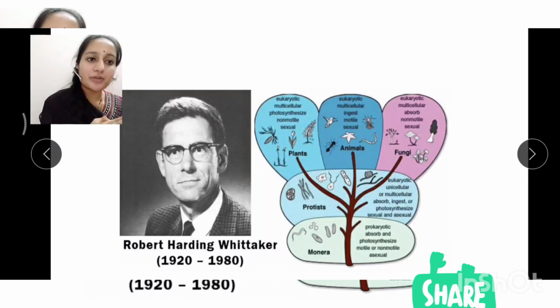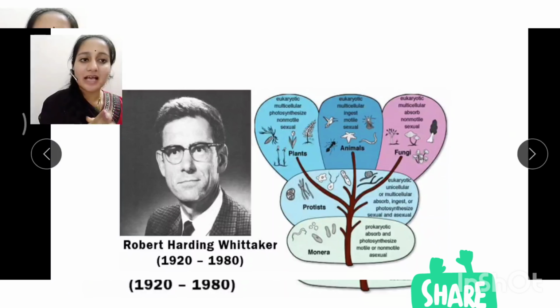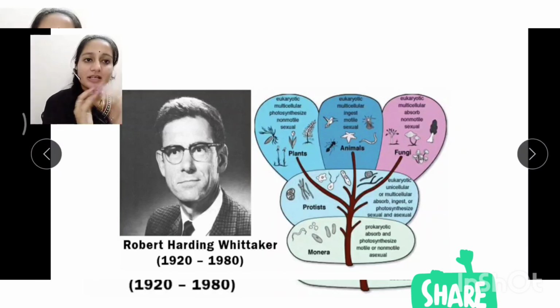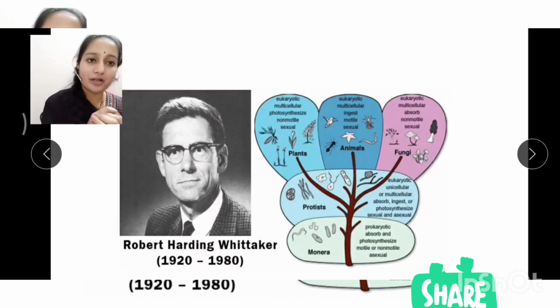And next we have plants, animals and fungi, which are considered higher organisms than Monera and Protista. So fungi come under eukaryotic organisms which are multicellular and non-motile like plants, and they have the sexual type of reproduction.